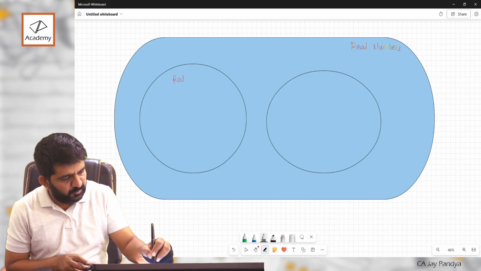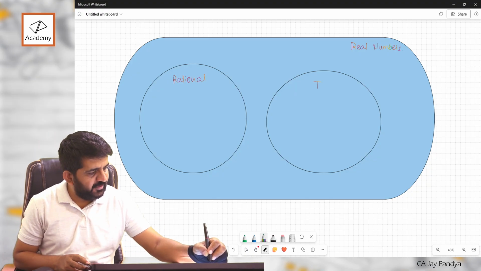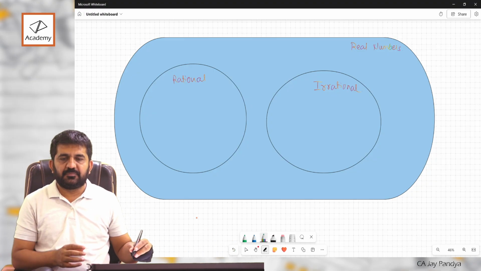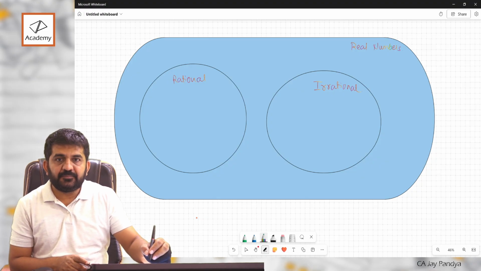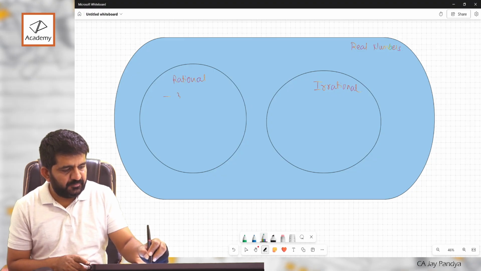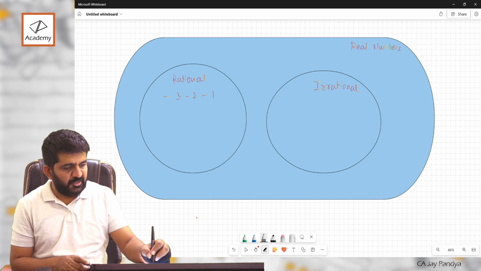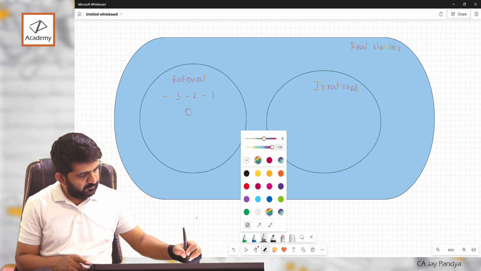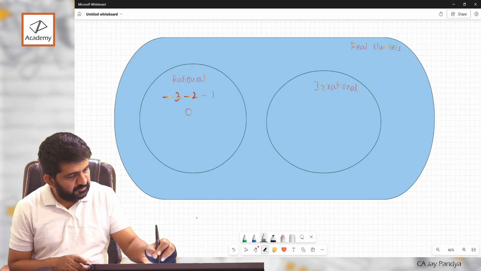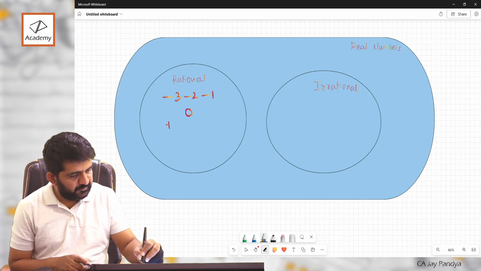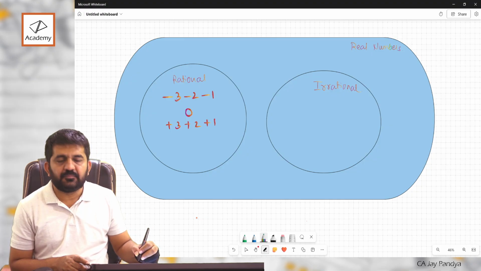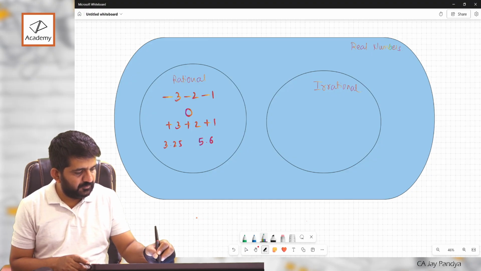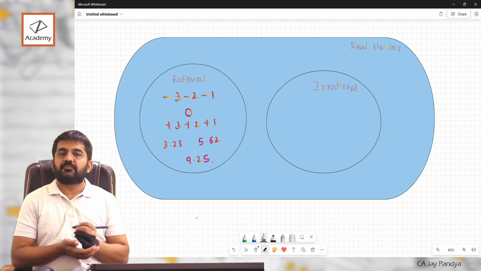It includes both, which is rational and irrational, right? What are rational? Negatives, zeros, negatives, zeros, positives, even decimals. Right?